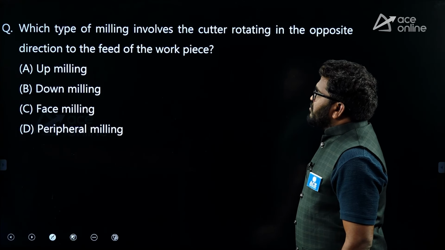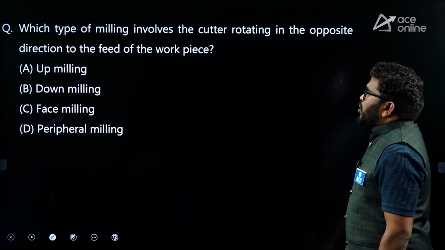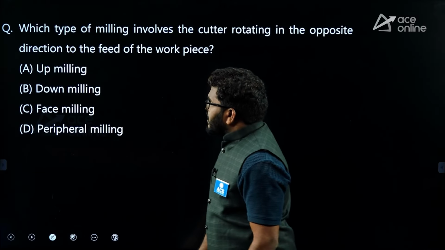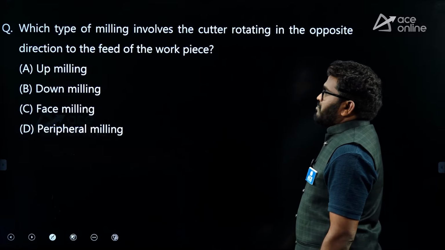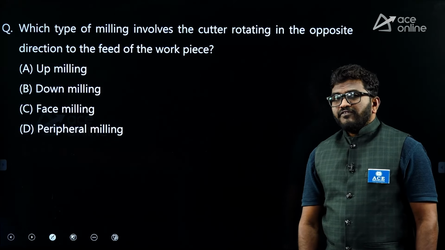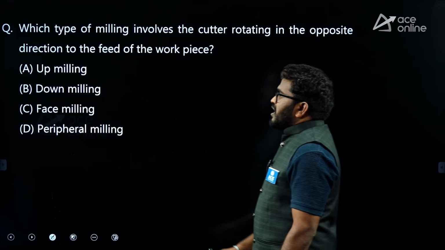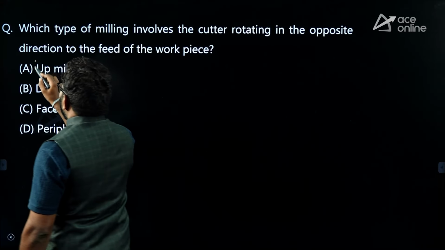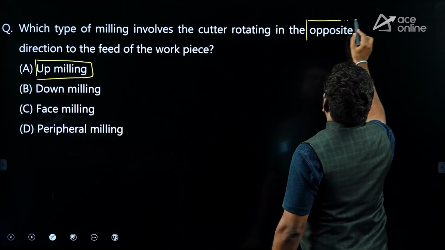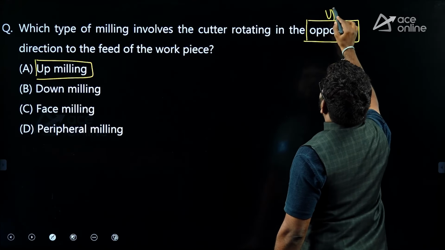Next, which type of milling involves the cutter rotating in the opposite direction to the feed of the workpiece? The cutter rotating in the opposite direction to the feeding of the workpiece is up milling. In a simple way, remember the keyword: opposite movement, up milling.